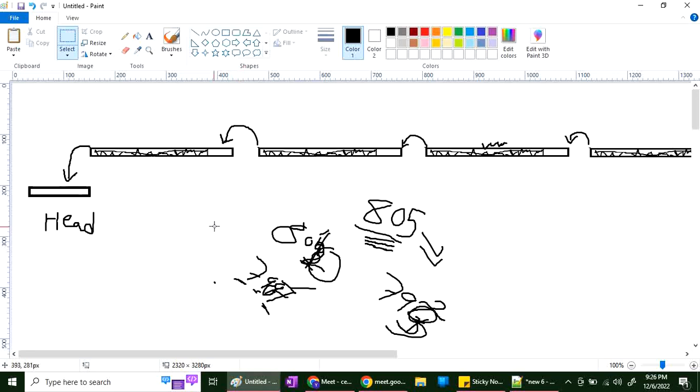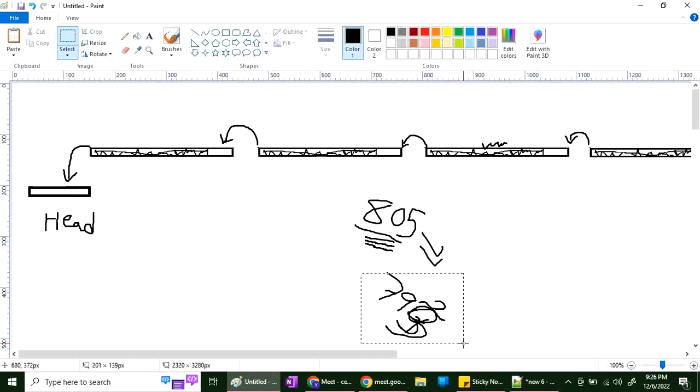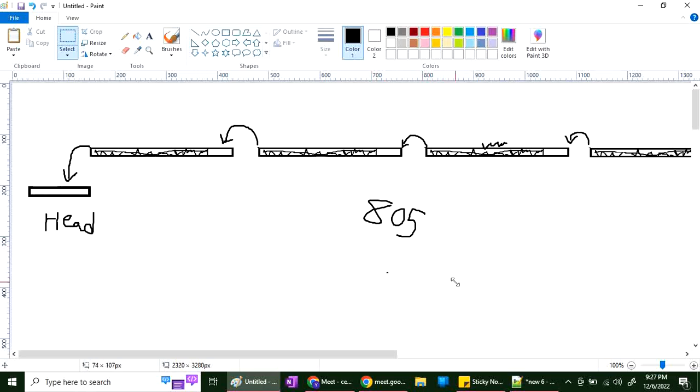So again we are coming to the head variable. What do we have to do with head? We copy the head variable into one more variable. That copy we have to move through using a loop up to 804. How to move? What do you mean by move? The address we can assign one by one, and print it.